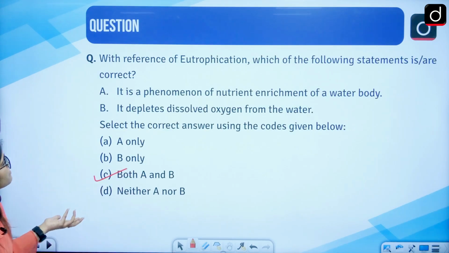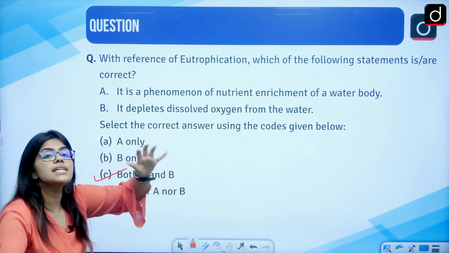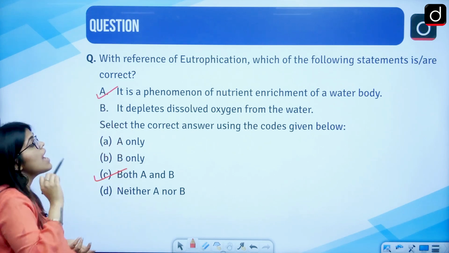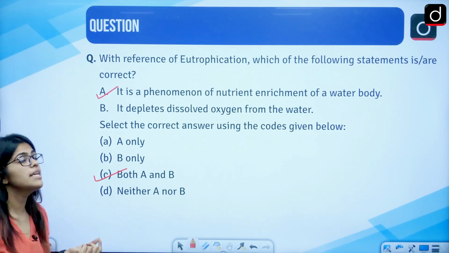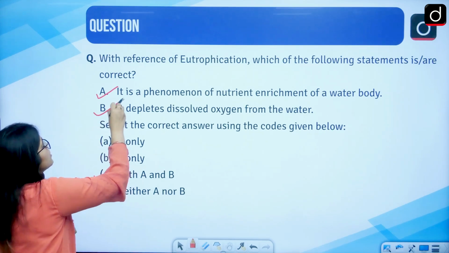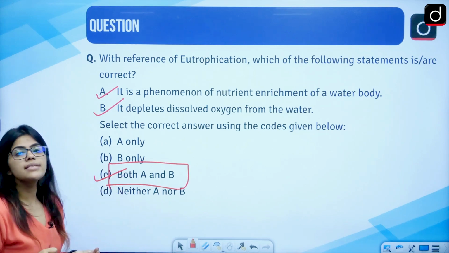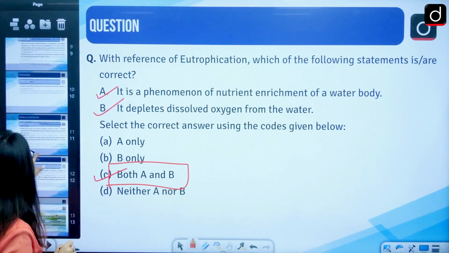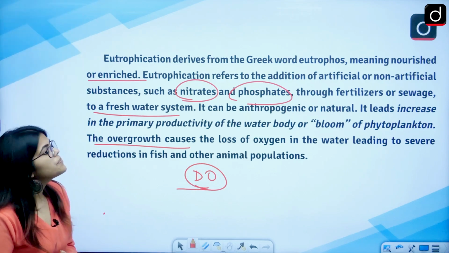And this is a very simple question again. The phenomenon of nutrient enrichment in the water is itself called eutrophication. This means A is correct. And it also depletes the dissolved oxygen, the DO, that is present in the water. So A and B both are correct and C becomes the right answer. Right? Let us quickly see the different things that we covered in the video.